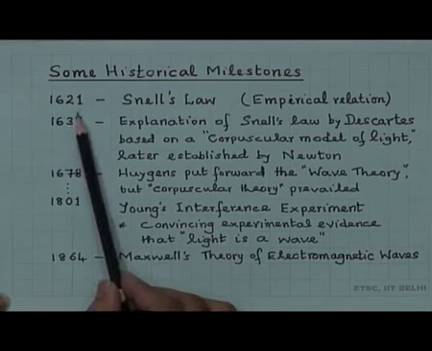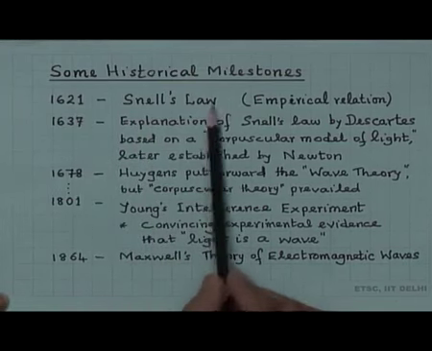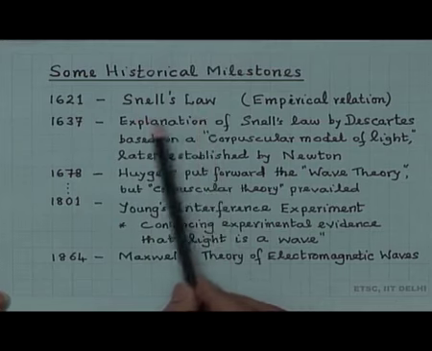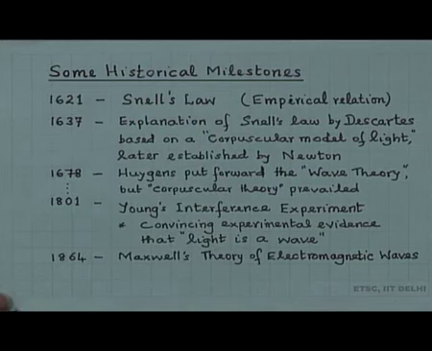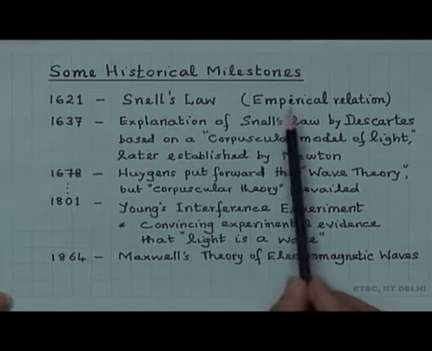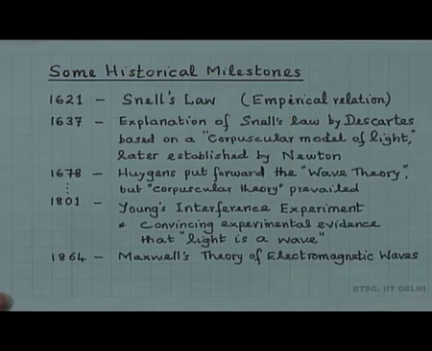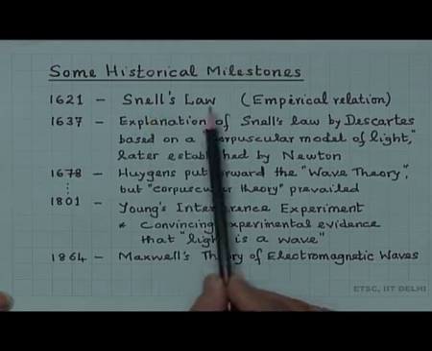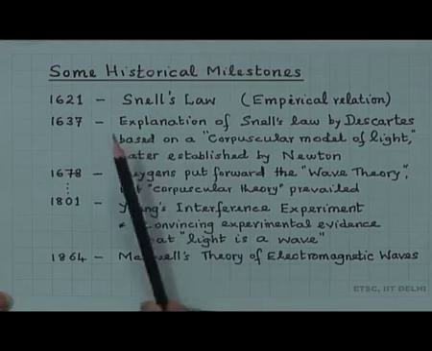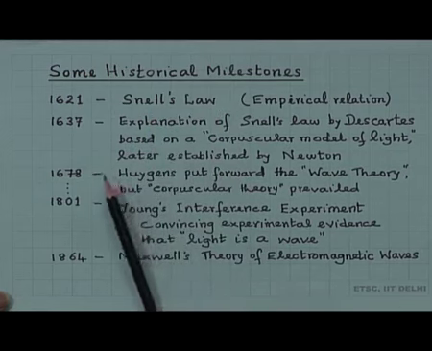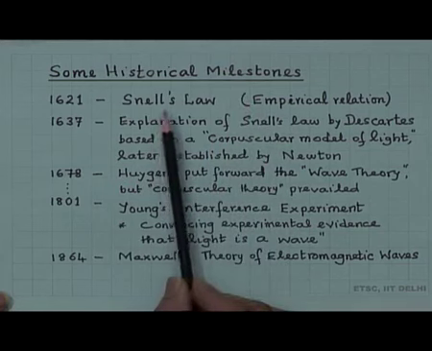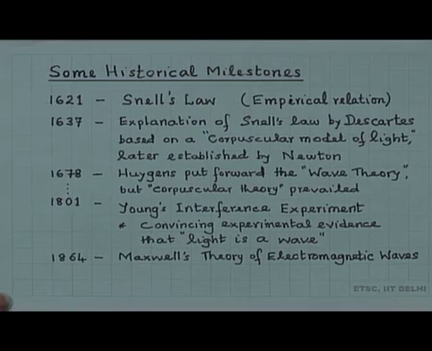In 1621, Snell gave Snell's law of refraction, an empirical relation based on experimental observations. Snell came out with the relation that sin i by sin r is equal to n2 by n1. This we have discussed in detail in the earlier lectures.